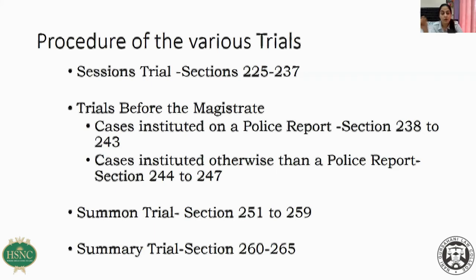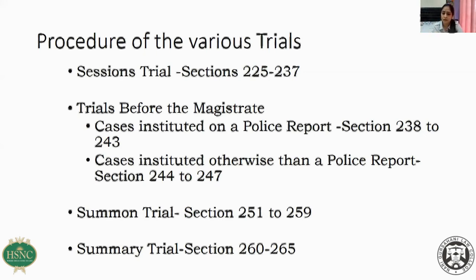In such a scenario, I will appoint a lawyer who will file an application of discharge saying that there is not enough material to frame the charge against my client. The discharge application will be heard, and obviously if the judge is convinced, I will be immediately discharged from the case without going further, without undergoing the whole ordeal of trial. Just on this ground that there is not enough material to frame the charge against me, I will be discharged from the case.